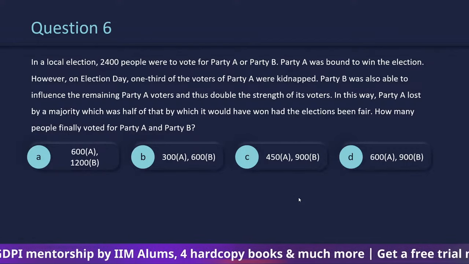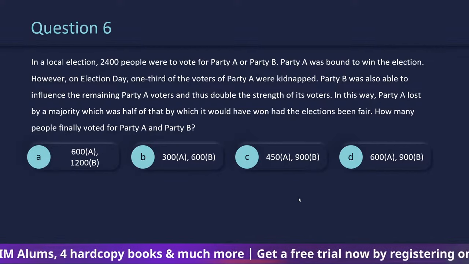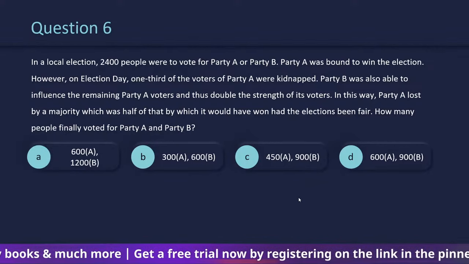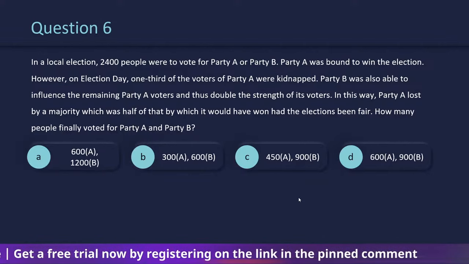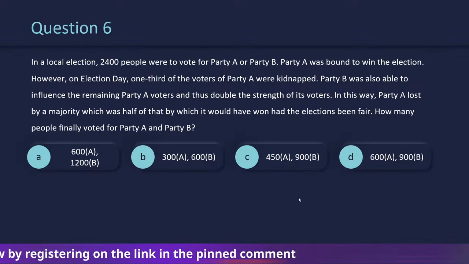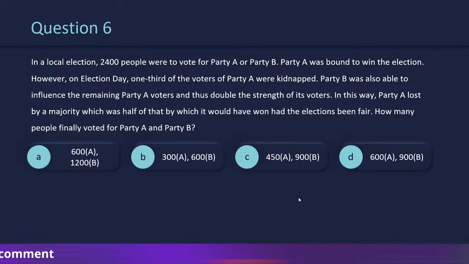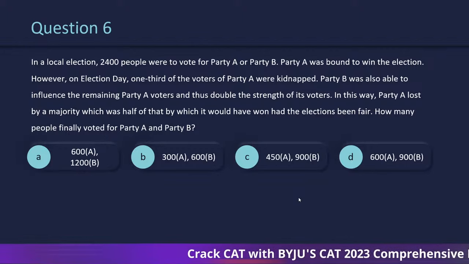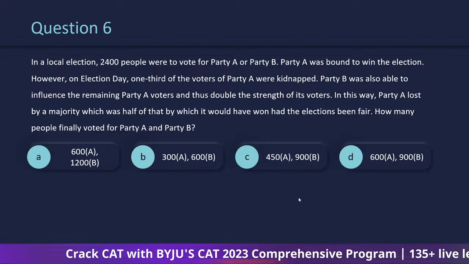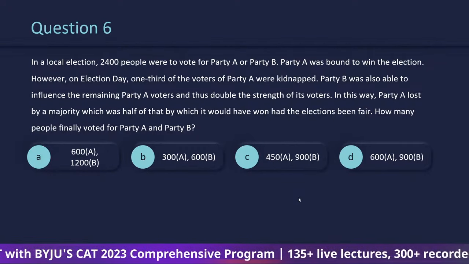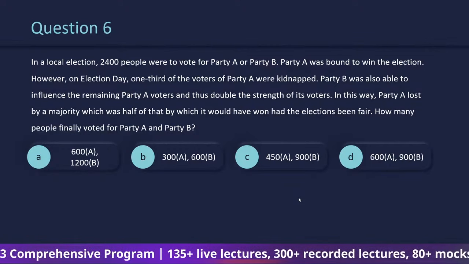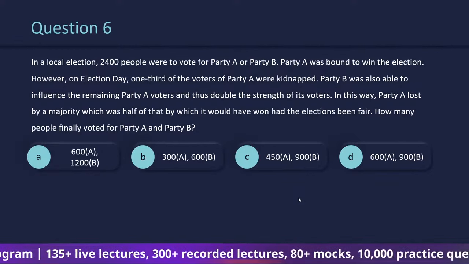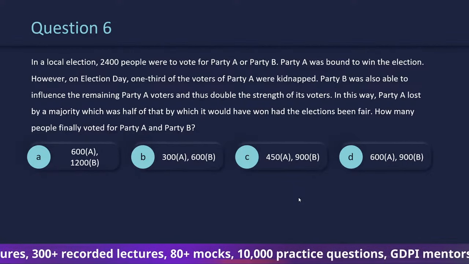1/3 of the voters of party A were kidnapped. Party B was also able to influence the remaining party A voters and thus double the strength of its voters. Party A loses. Okay. ठीक है.